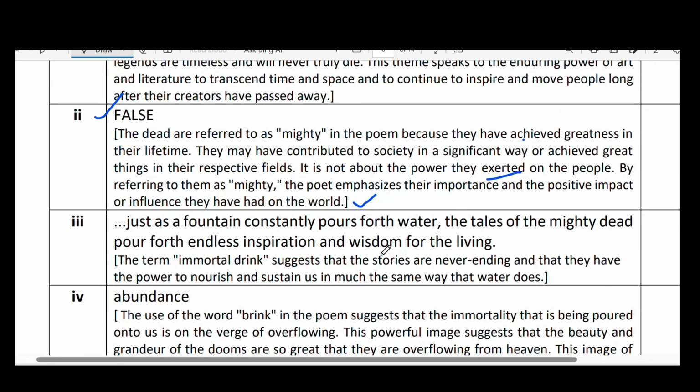Just as a fountain constantly pours forth water, the tales of the mighty dead pour forth endless inspiration and wisdom for the living. The term immortal drink suggests that the stories are never ending and that they have the power to nourish and sustain us in much the same way that water does. So how water comes out of the fountain continuously, the same way the stories of the mighty dead always come out. When you go through Google or the internet, definitely you will be able to get more and more stories.